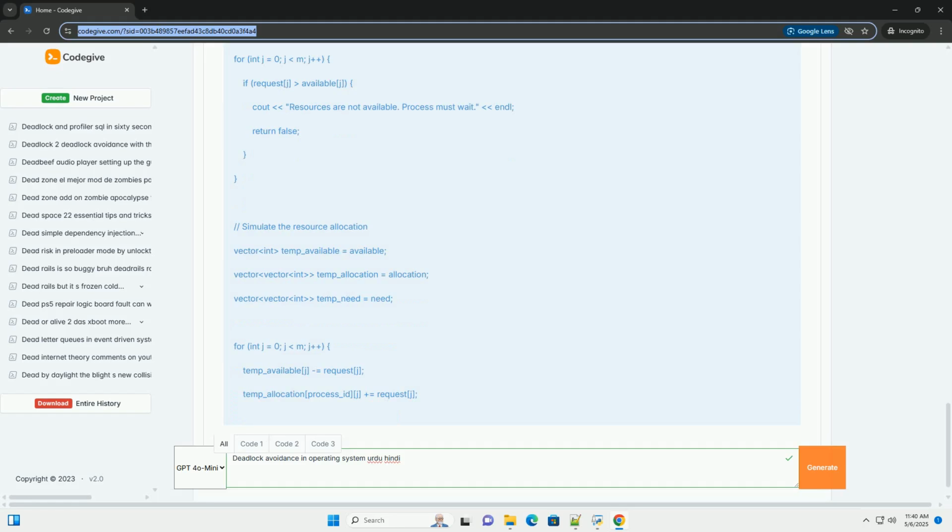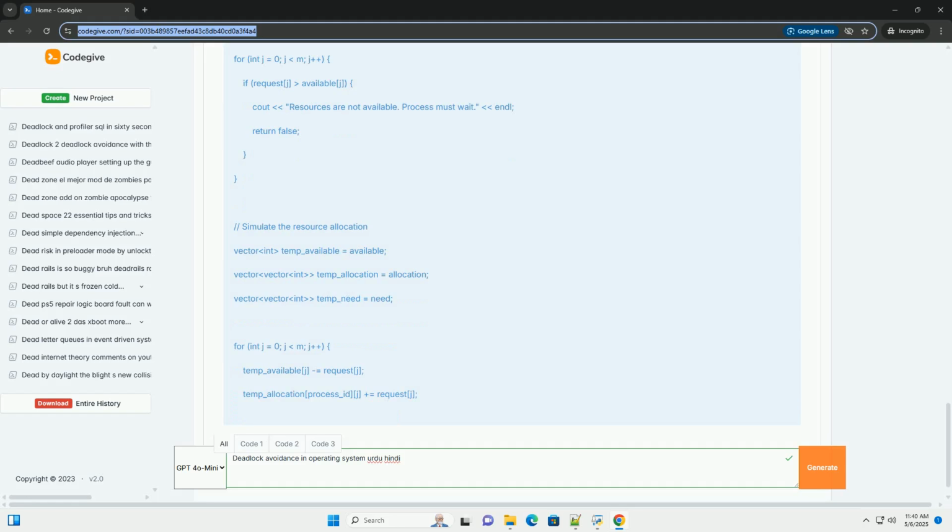Example input and output. Let's assume the following scenario, from Tanenbaum's Operating Systems, 3rd edition. Processes, N equals 5. Resource types, M equals 3, A, B, C. Max matrix. Allocation matrix. Available vector. Request, process 1 requests 1, 0, 2. Input to the program. Possible output.